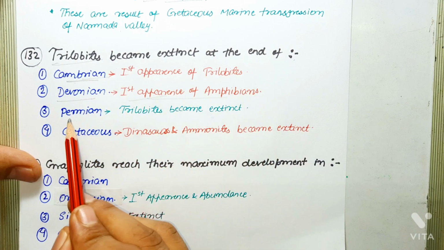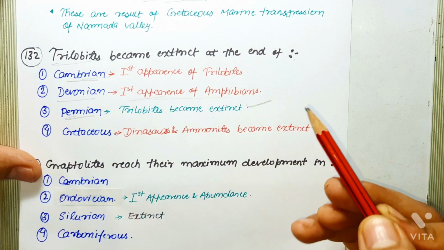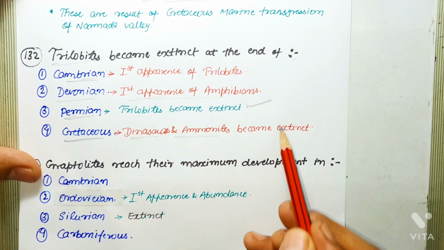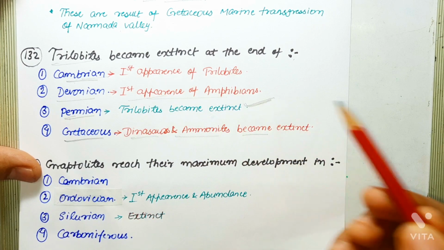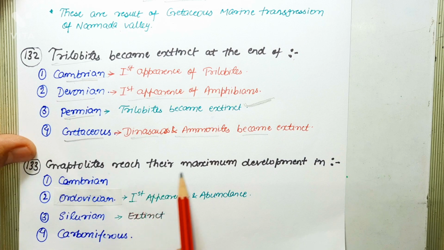So the correct answer of this question is Permian, in which trilobites became extinct. At the end of Cretaceous, dinosaurs and ammonites became extinct. Okay, so as far as this question is concerned, the correct answer is Permian. Next question says, graptolites reach their maximum development in.